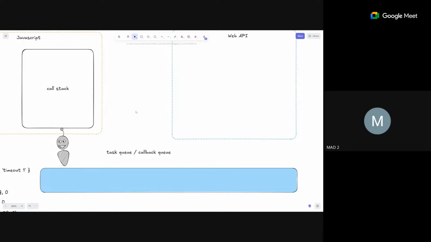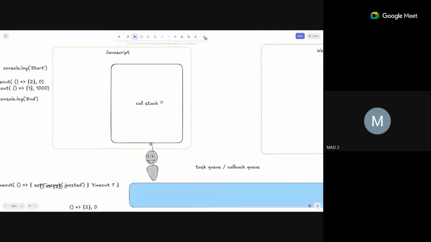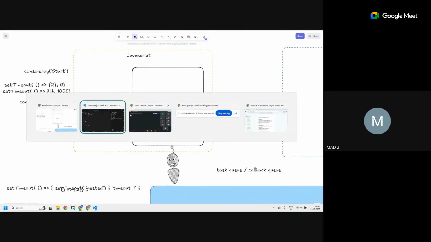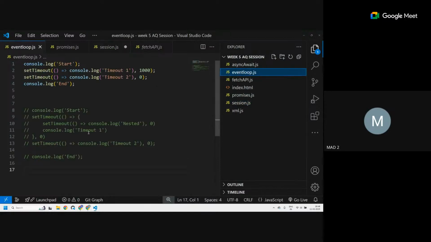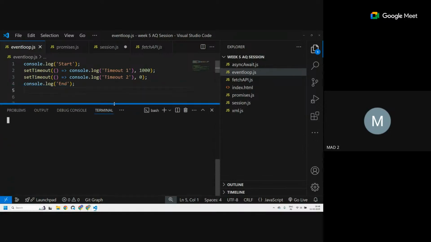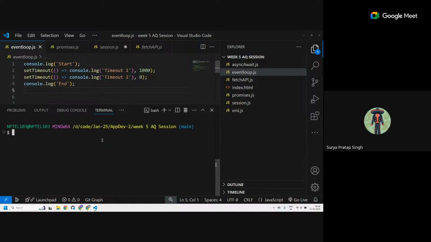Okay. I have the same code in this file over here, eventloop.js. Let me execute it, and can you guess what would be the output over here? Start and after that timeout one, timeout two. So this has 1000 millisecond. This is 0 millisecond. Sorry, timeout two, timeout one. Okay. Anyone else? Any other guesses?